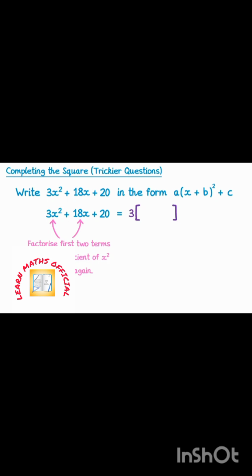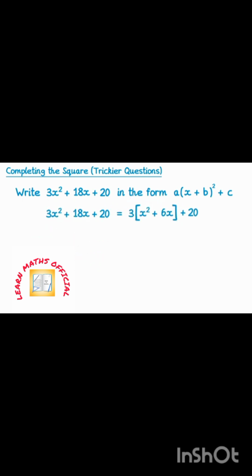So now we need to decide what would we multiply this 3 by to get 3x squared plus 18x, and that would be x squared, and then plus 6x, since 3 times x squared is 3x squared, and 3 times 6x is 18x. So we've now managed to factorise the first two terms, and you'll notice the coefficient of x squared inside the bracket is 1. There's also this term at the end though, the plus 20, and we need to still write that.